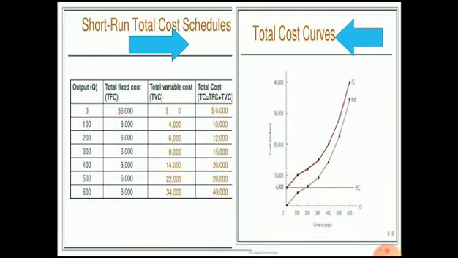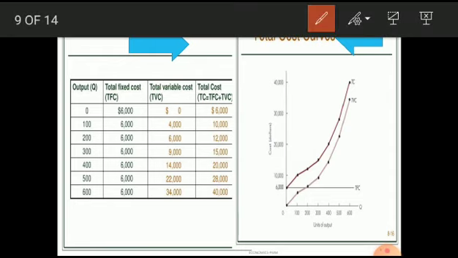We'll take the simple example here of short-run total cost schedules. So in this table, you can see output, the imaginary value is given as output, and the second column tells total fixed cost, third one total variable cost, and fourth one total cost. Now we need to understand how we got this total cost.